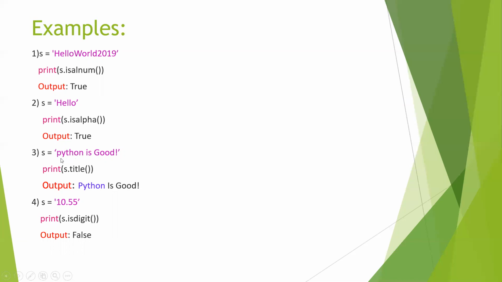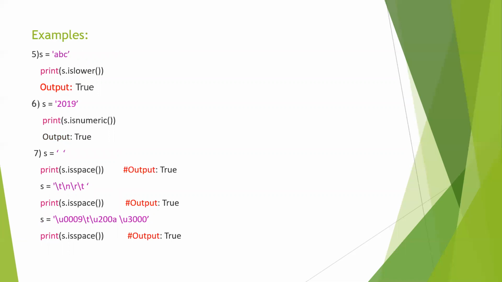Let's take another example. s equals to Python Is Good. Print s.istitle. Here the title means the first character of each word should be a capital letter. So it will give the output as P capital, I capital, and G capital, Python Is Good. Next, take another string. s equals to 10.55. Print s.isdigit. It will give true only when the value is an integer. For the float value, it does not give true, so it's false.